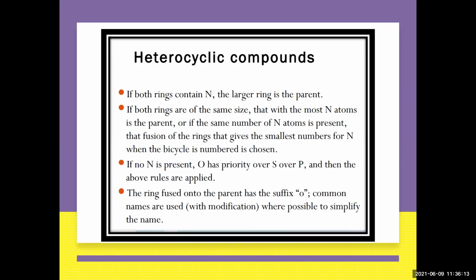If both the rings are of the same size, then the ring with a nitrogen atom is the parent ring. And if the same number of nitrogen atoms is present, the fusion of the ring that gives the smallest number to the nitrogen is chosen. So the nitrogen getting the smaller number is always chosen. If no nitrogen is present, oxygen is given priority over sulfur, over phosphorus, because fused compounds are more commonly seen in nitrogen containing compounds. If the ring fused to your parent has a suffix O, the common name is used, with modification where possible to simplify the name.